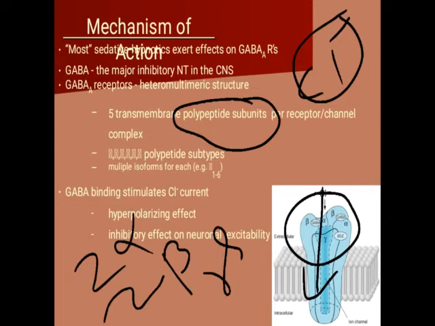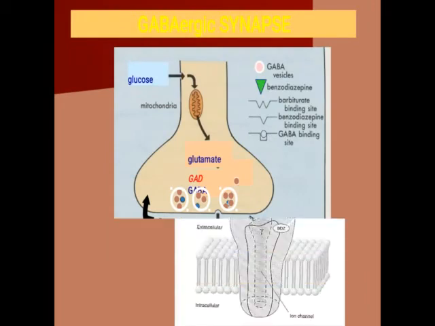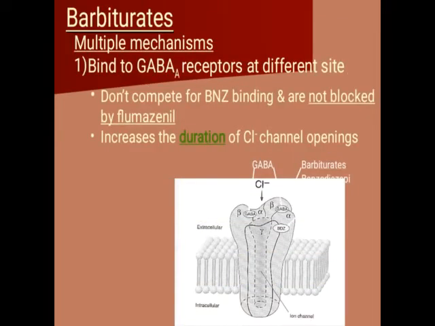Okay. Now there are two main important drugs which act as sedative and hypnotics. One is the barbiturate, the second one is the benzodiazepine. So what the barbiturate does is it increases the duration of chloride channel opening.